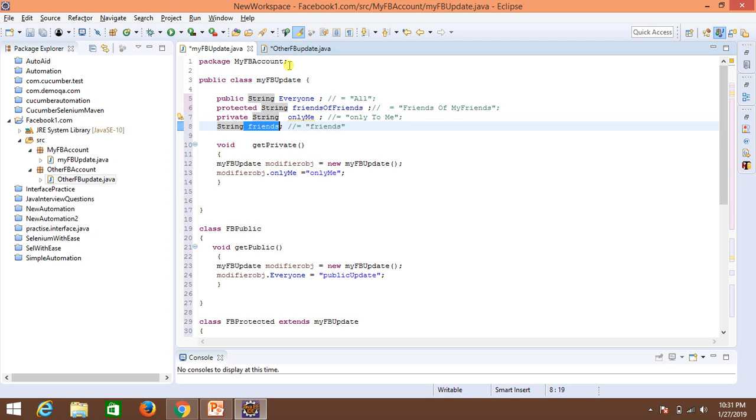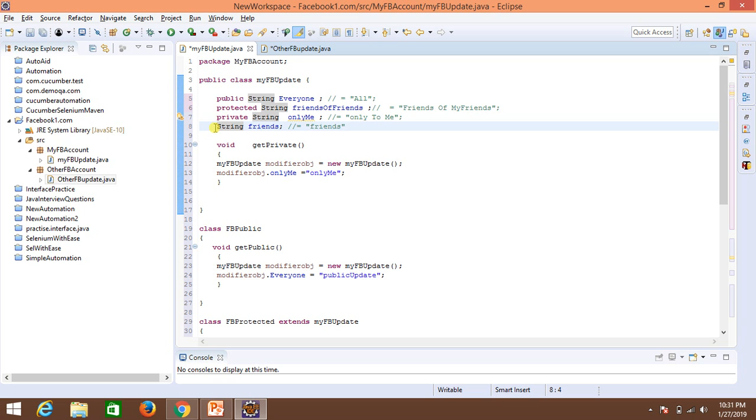Even outside the package, if you extend it, you won't be able to access it. Even if you make subclasses of this class, you won't be able to access it because the default one is package protected. So the other name of default is no specifier or package protected specifier, the default access specifier.